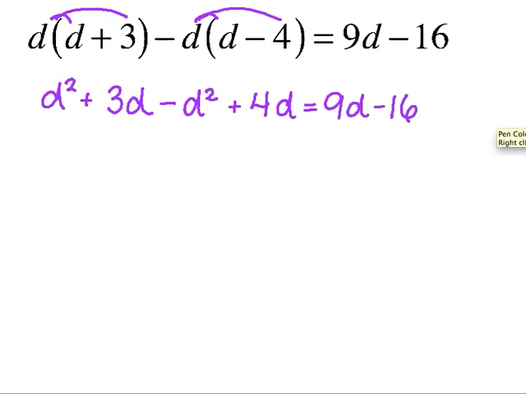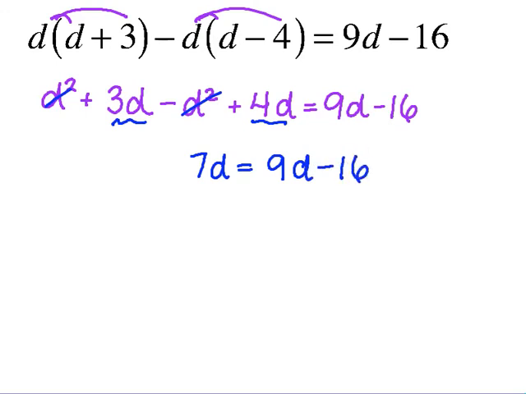So on the left side, can we combine some like terms? D squared. What happens to the d squareds? They cancel. So those are gone. 3d. And then you have 3d and 4d, which gives you how many d? 7d equals 9d minus 16. So I'm going to go ahead and move the 9d over. So let's subtract 9d. And I get negative 2d equals,